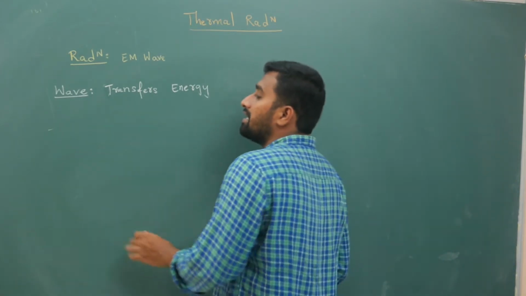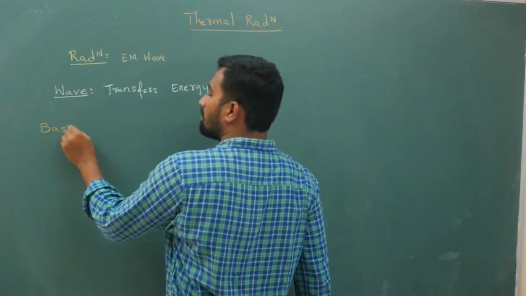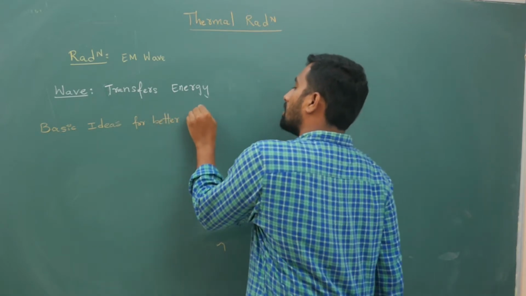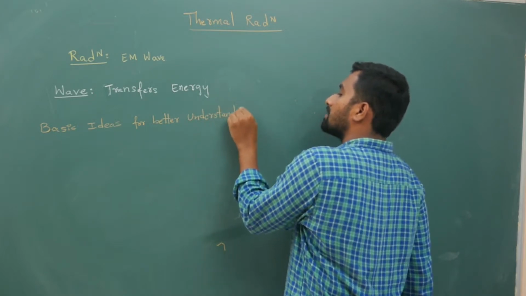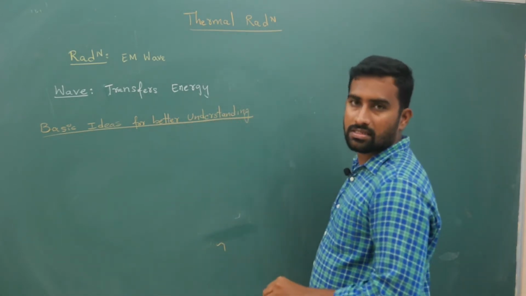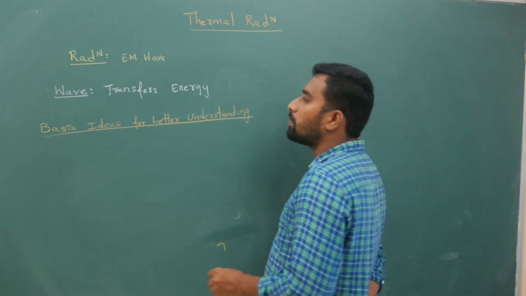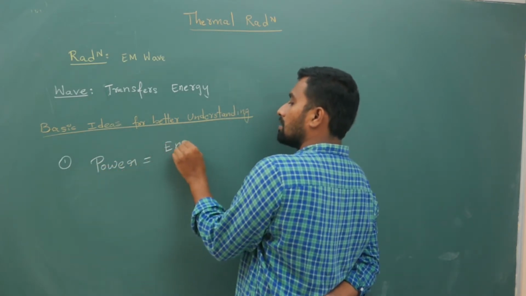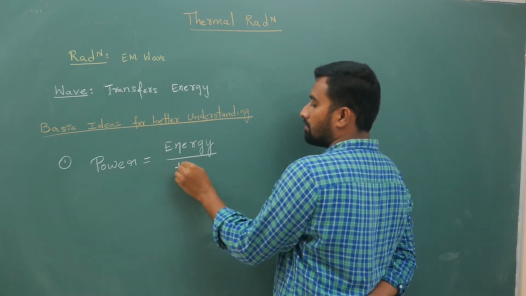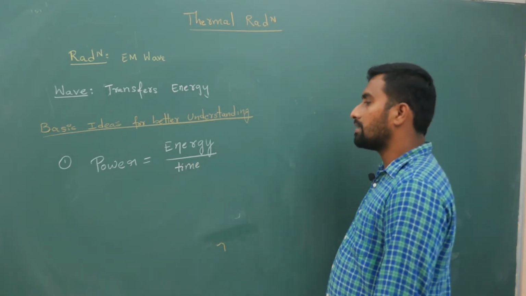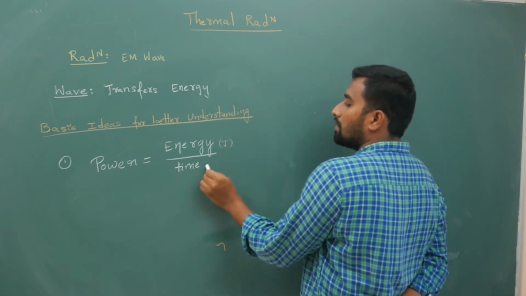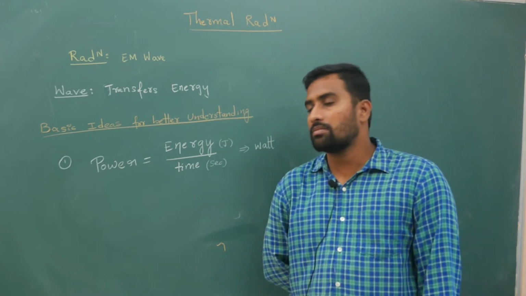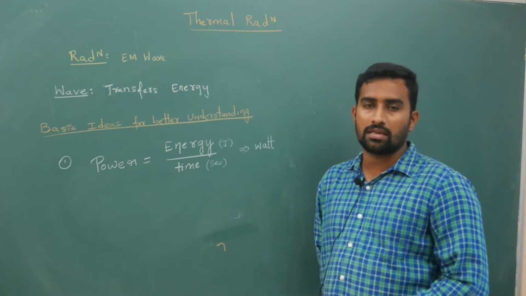Basic ideas for better understanding: first, power. Power is energy by time. The unit of energy is joules, the unit of time is seconds, so joule per second is the unit, which is watt. Power is energy by time, which is watt.